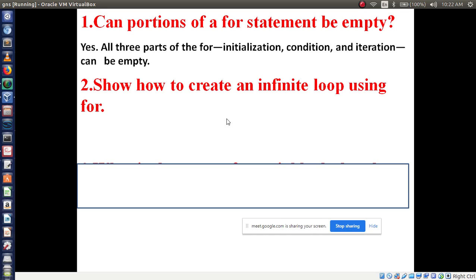I have also given a demo for this. Don't you know how to create an infinite loop? Say yes or no.